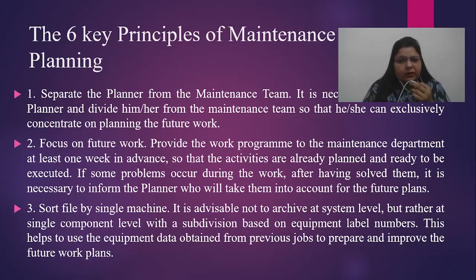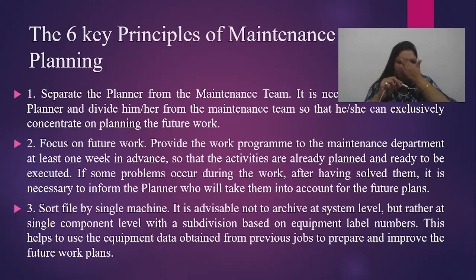Now if a problem occurs during the work, after having solved it, it is necessary to inform the planner. If there is a worker whose unit does not need maintenance at that time, he will inform the planner that our unit does not need maintenance at that time because we are doing production, or we have to complete a task. So this is called the information system.